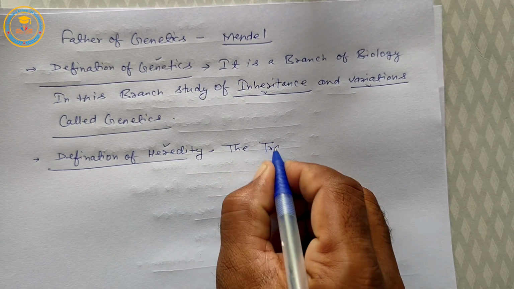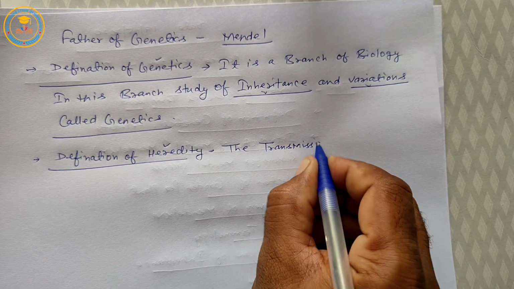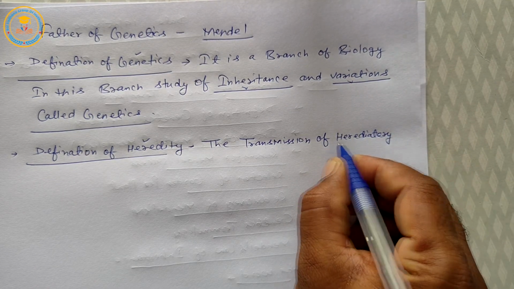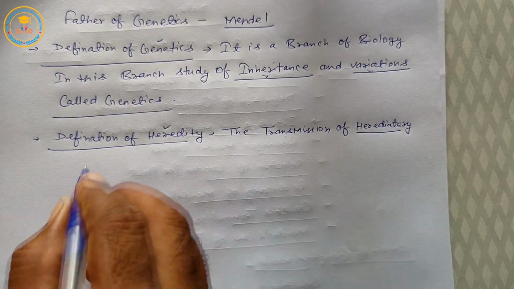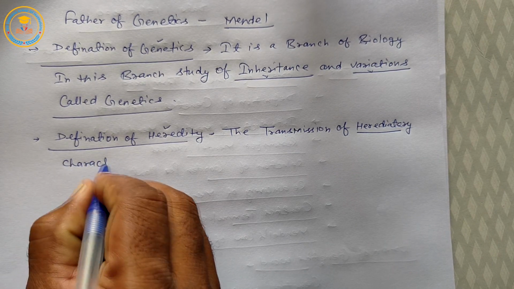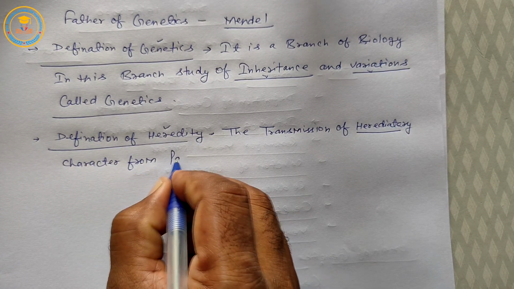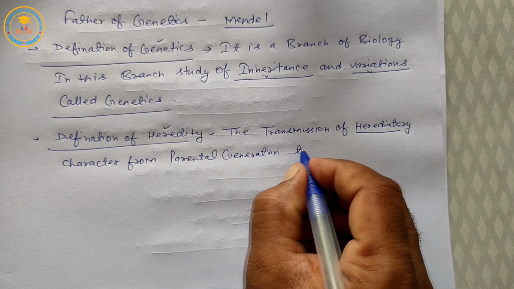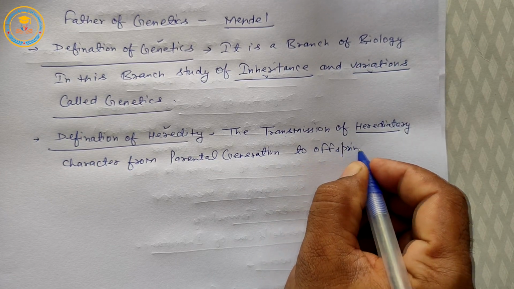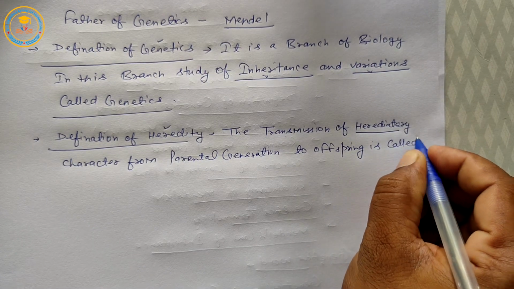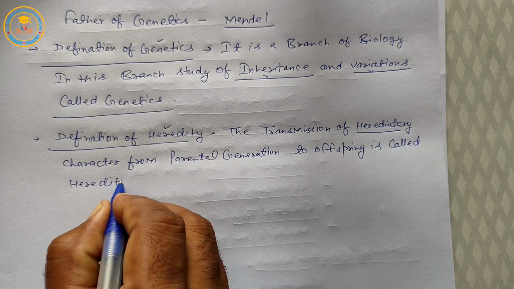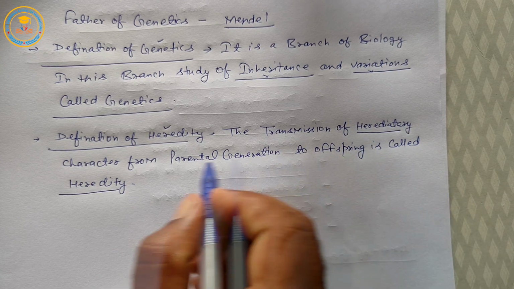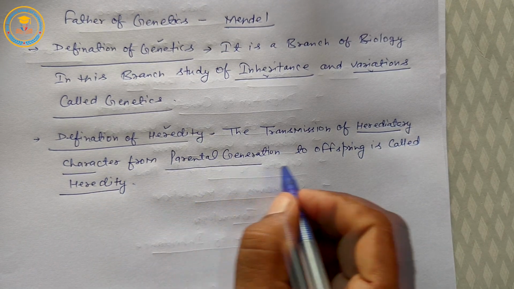Students, the transmission, it means transfer of hereditary, it means genetic characters from parental generation to offspring, is called heredity. Once again, the transfer of genetic characters from parental generation to offspring is called heredity.